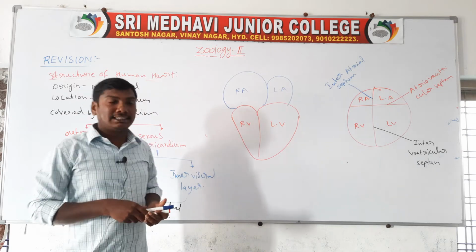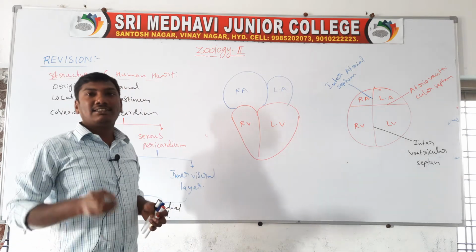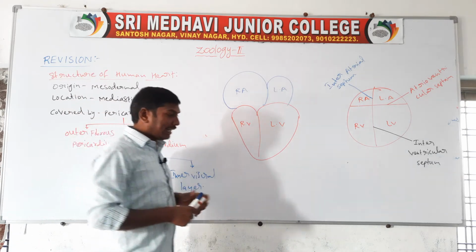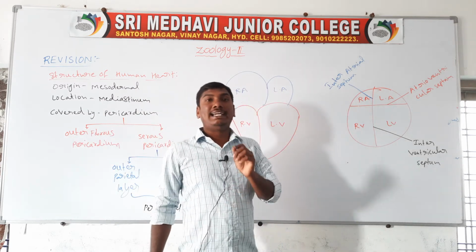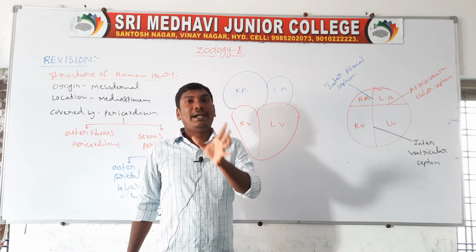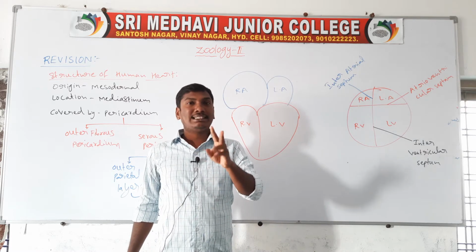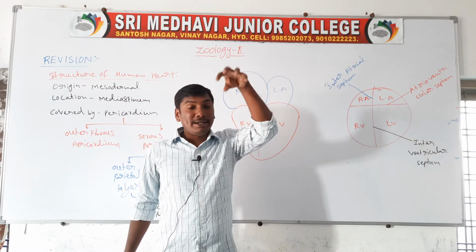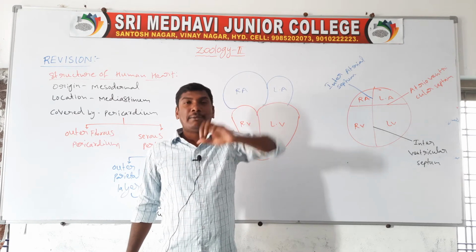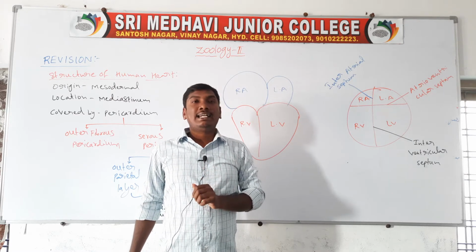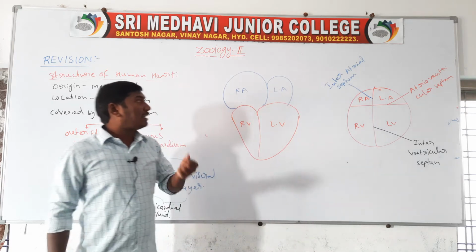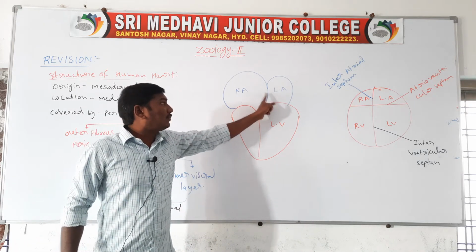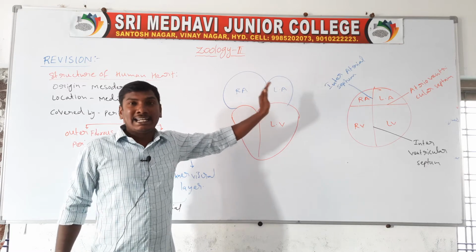Next, the internal structure. First, the atria. The atria are the small blood receiving chambers. The two atria are small structures and they are the blood receiving chambers. The two atria are separated by the interatrial septum.